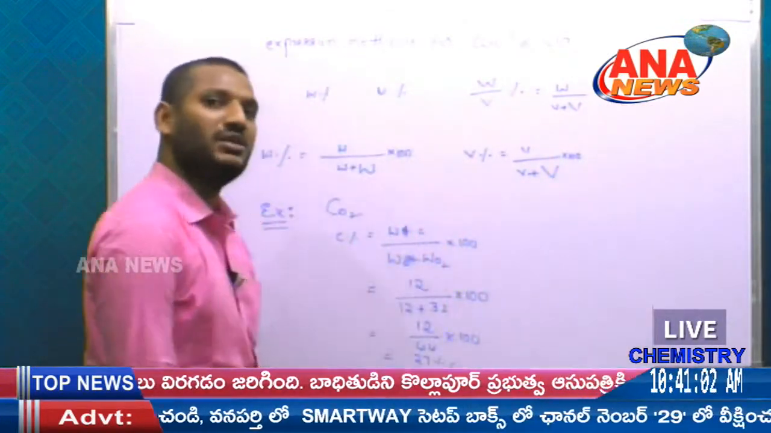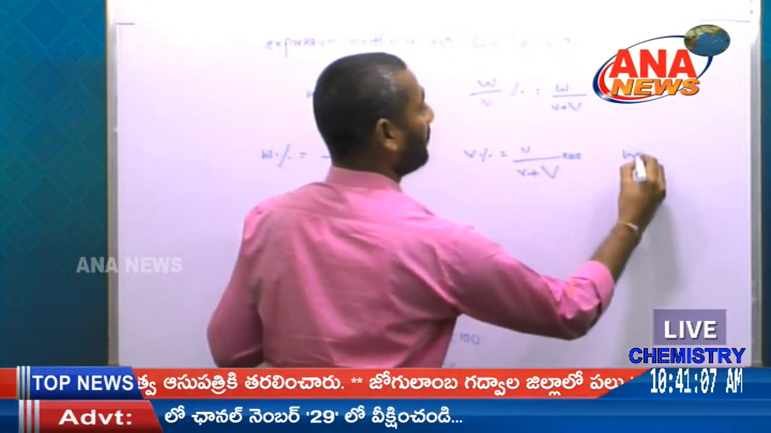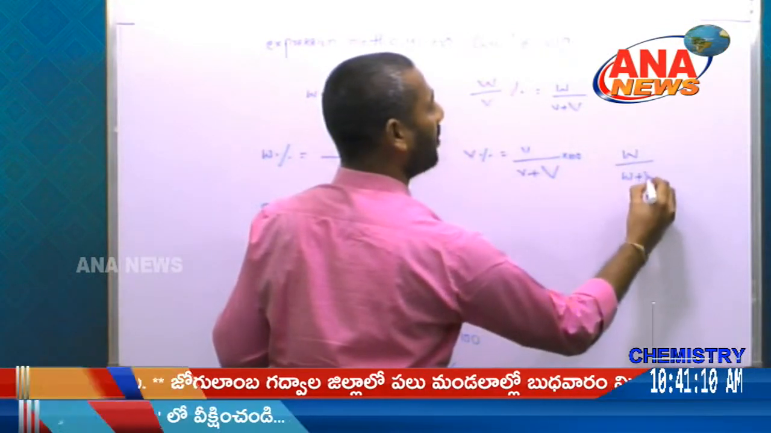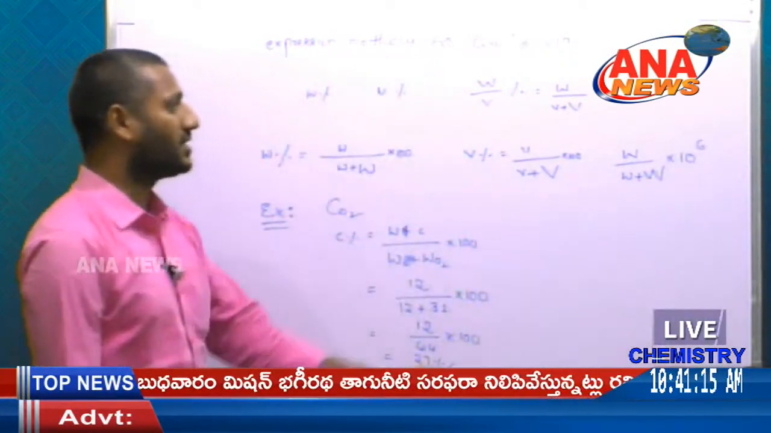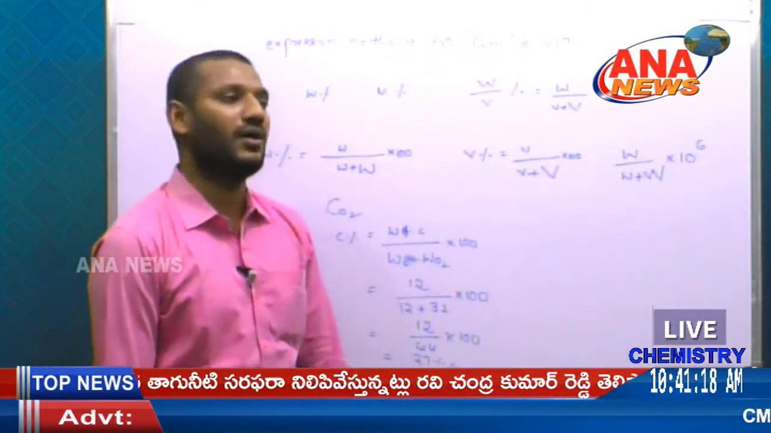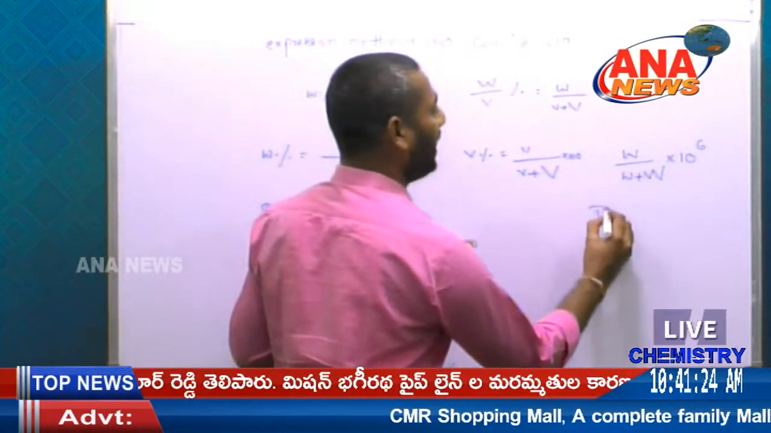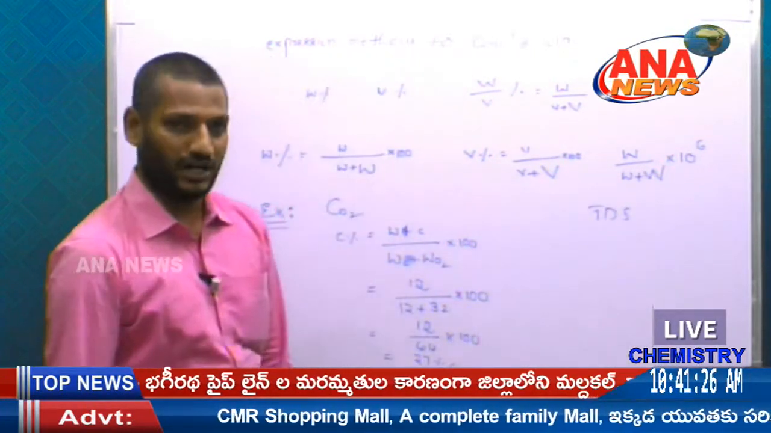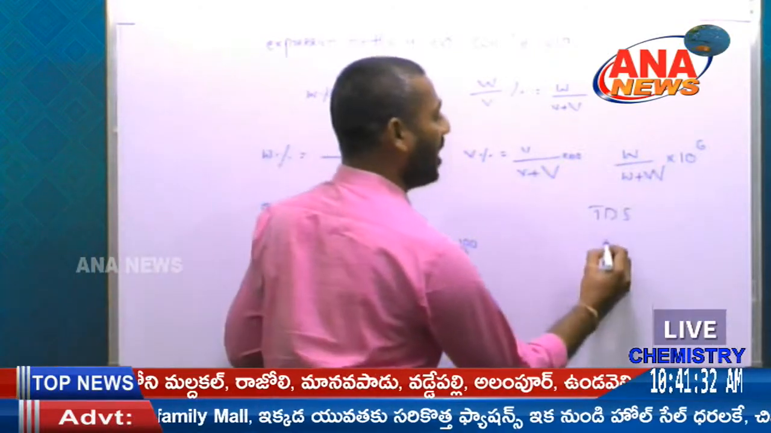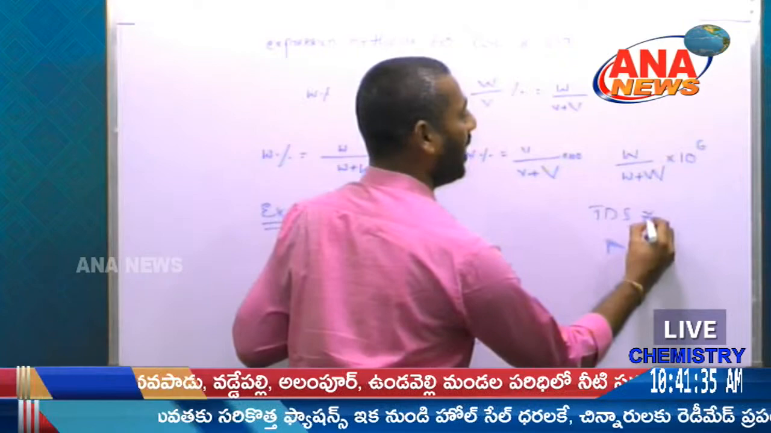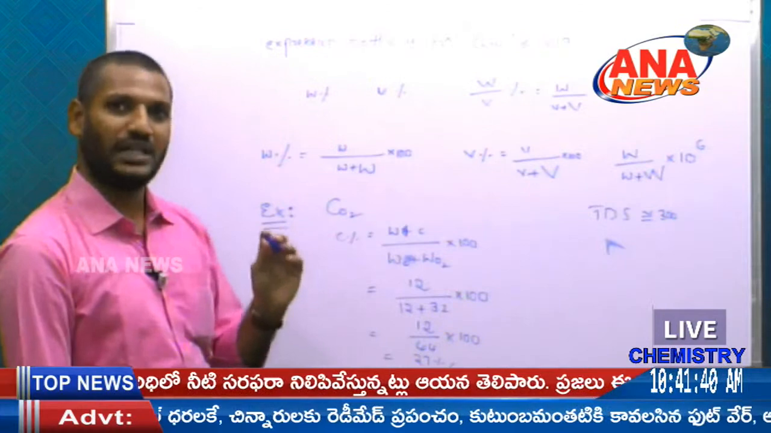Next, ppm. ppm is nothing but parts per million, which is the weight of the solute by the weight of the solution into 10 to the power of 6. This parts per million can be used for testing water according to TDS, total dissolved solids. In Bisleri or Kinley water, according to WHO, a TDS value of approximately 300 ppm is fine for drinking purposes.